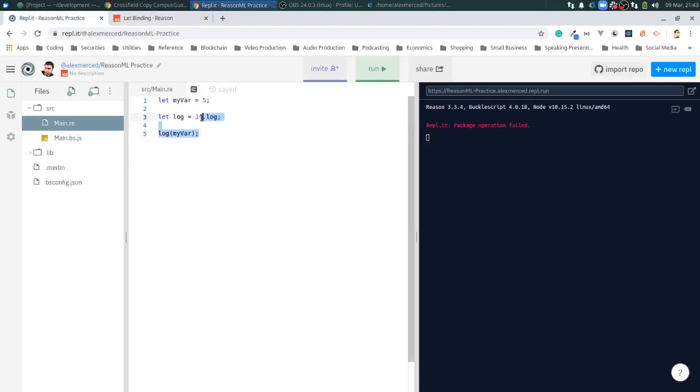So in that case, I will just do this then. Js.log. I will just give in to your ways, ReasonML. My var. Okay, let's run that. Does that work? Package operation failed. Well, let's put that semicolon there.